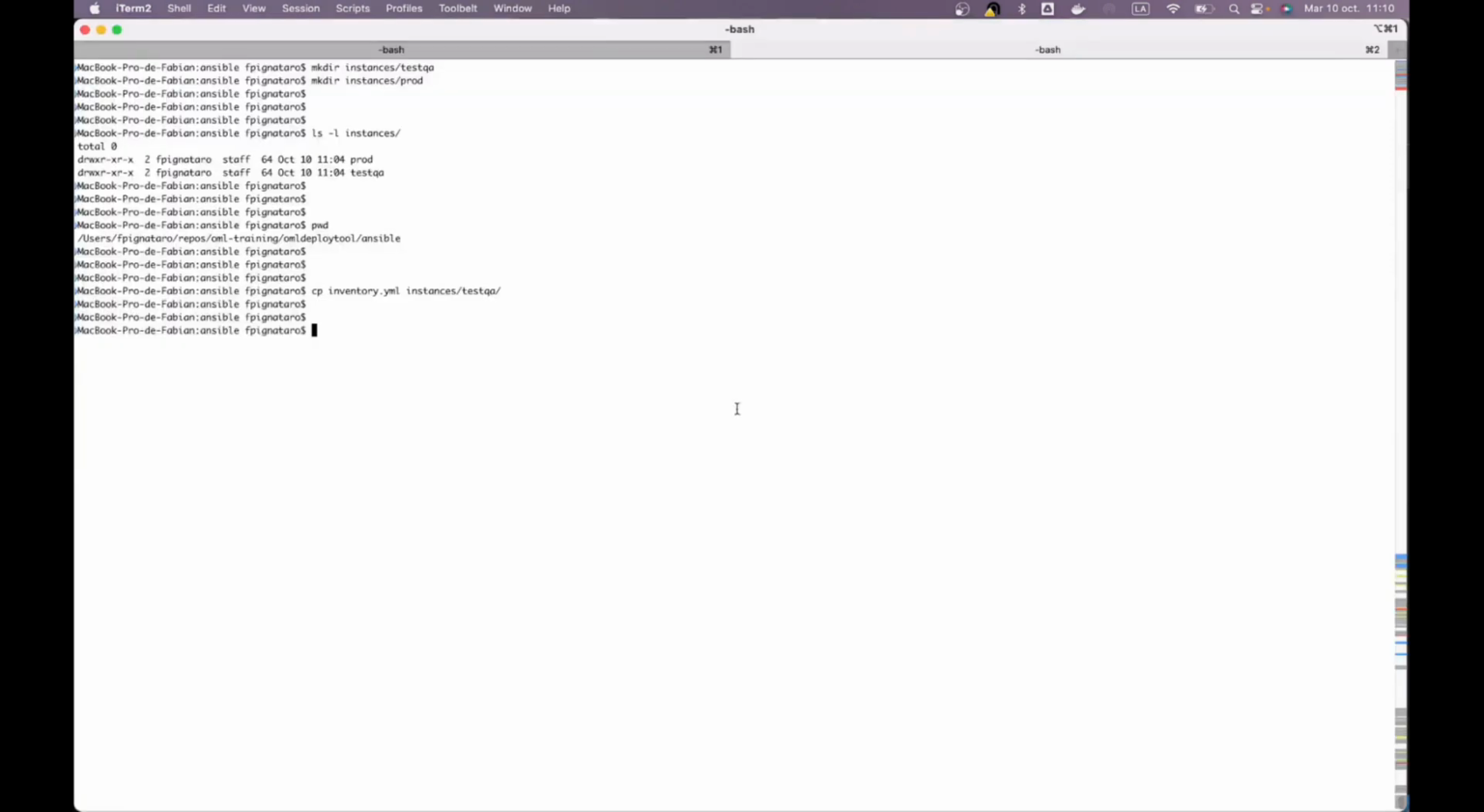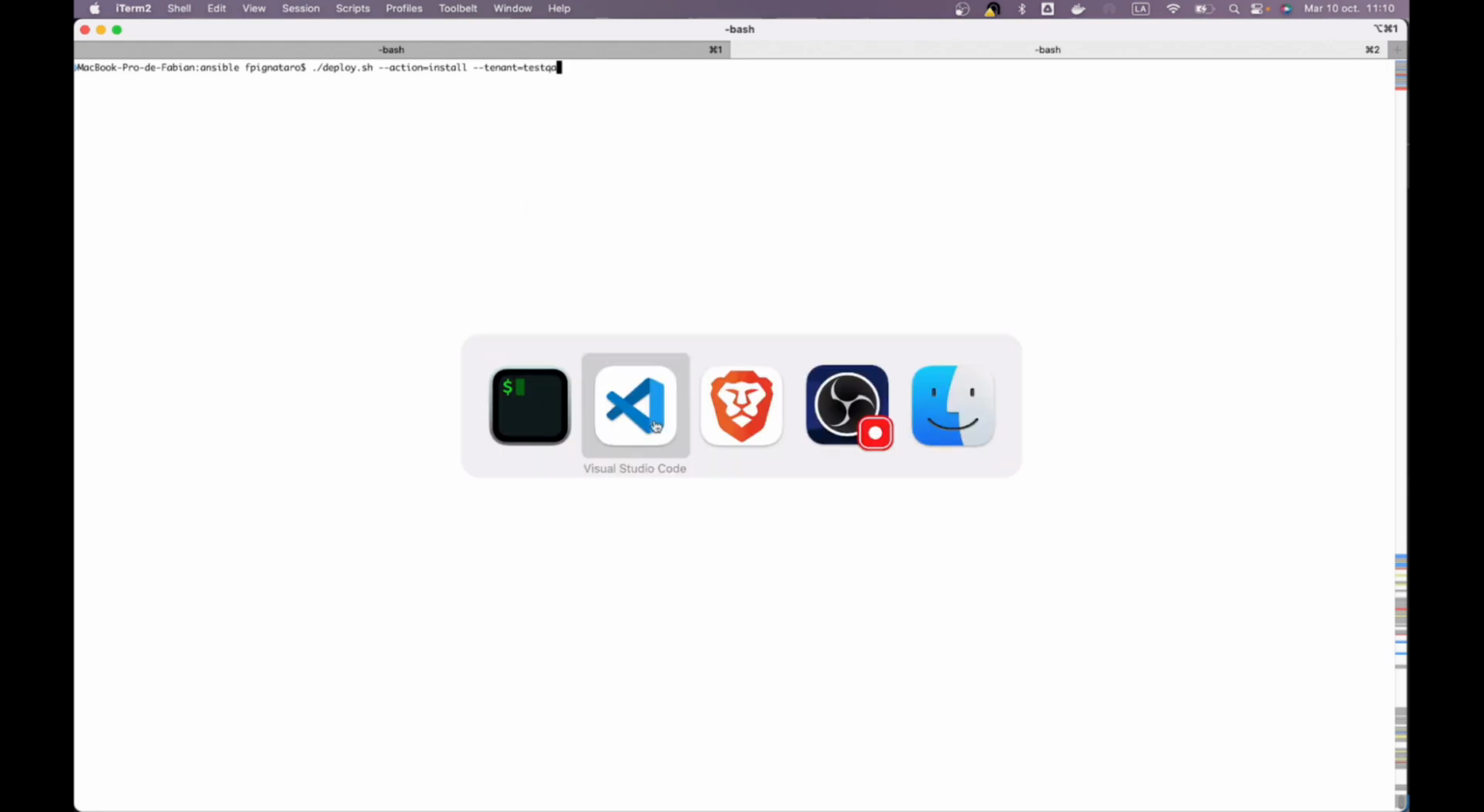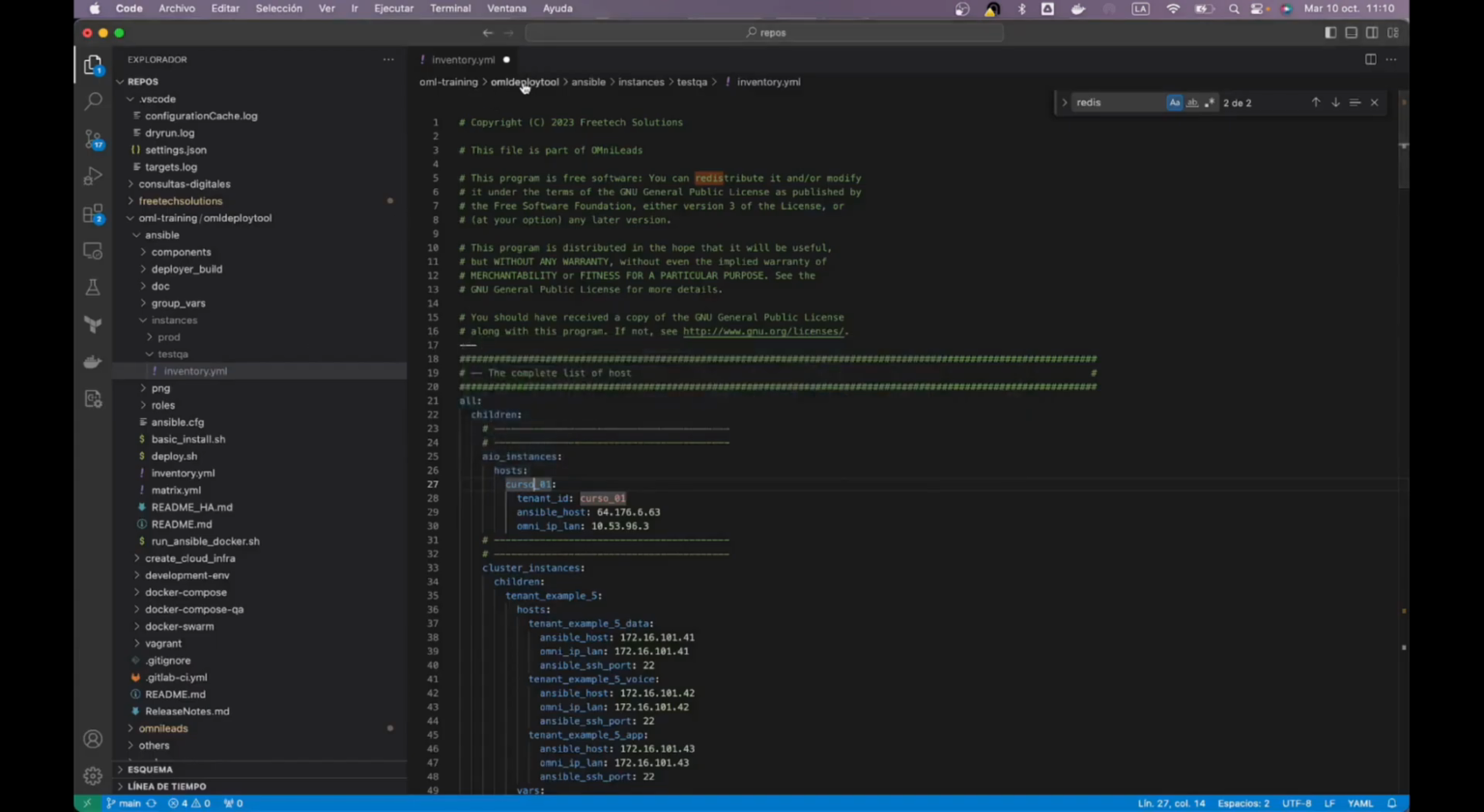So now, yes, just notice that I am here inside Ansible in my repository here in my local workstation. I'm going to do the following: deploy, action. I want to do an installation. And here, less tenant. Notice how interesting this part is. I'm going to tell you now on which inventory file I want to perform this installation action. And we said it was test, QA. There in test QA. Let's see here. Test QA. And that is the name of the file.